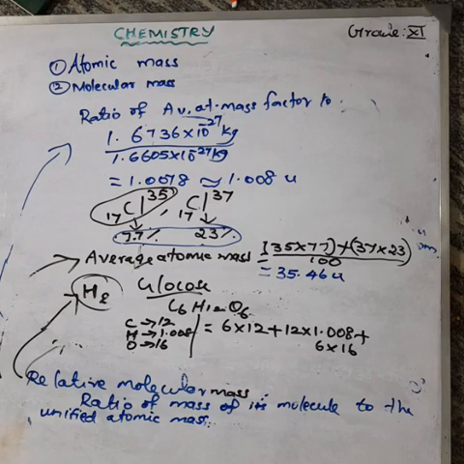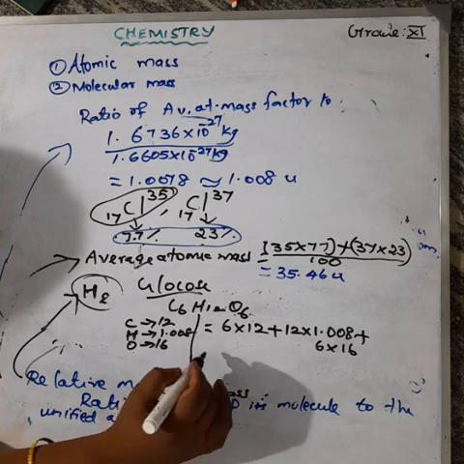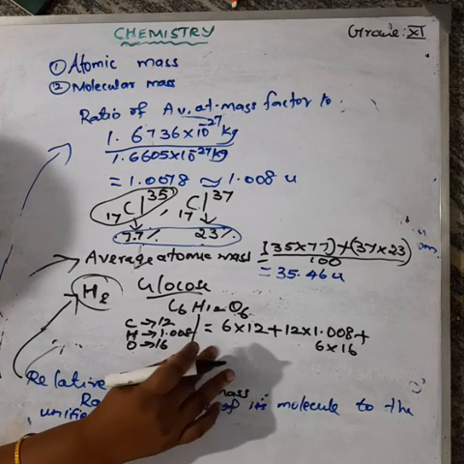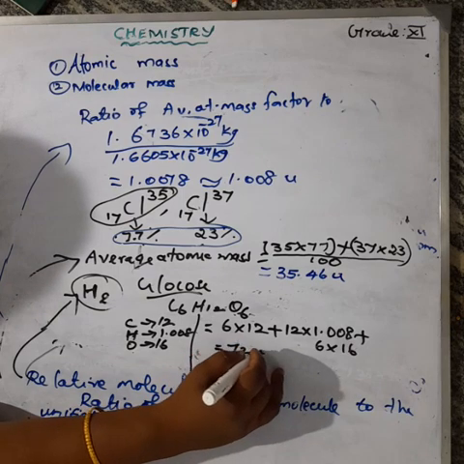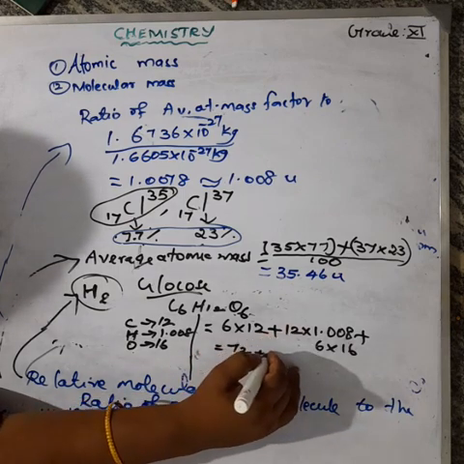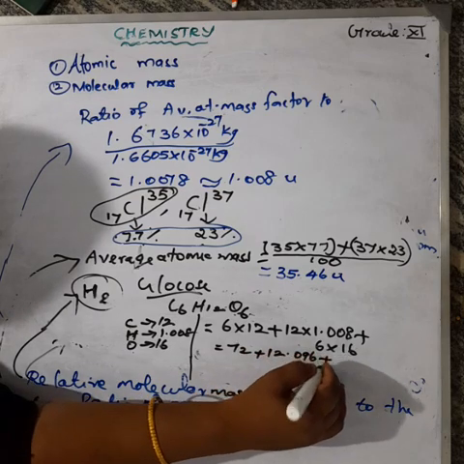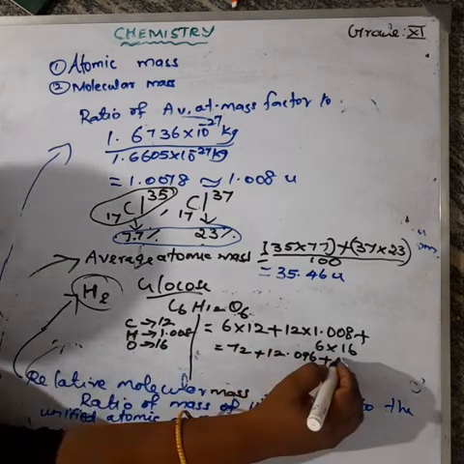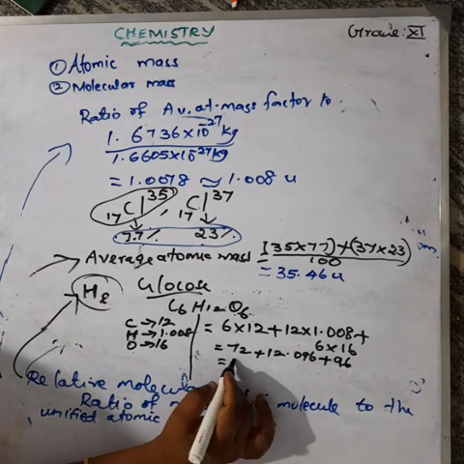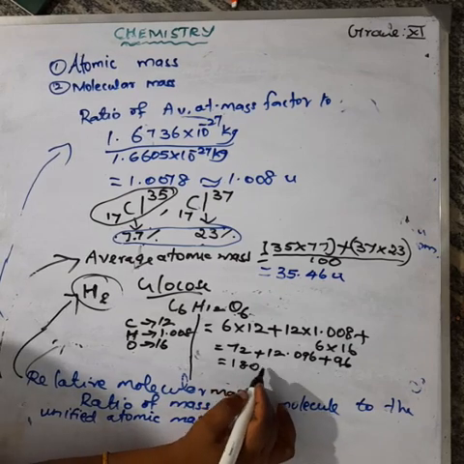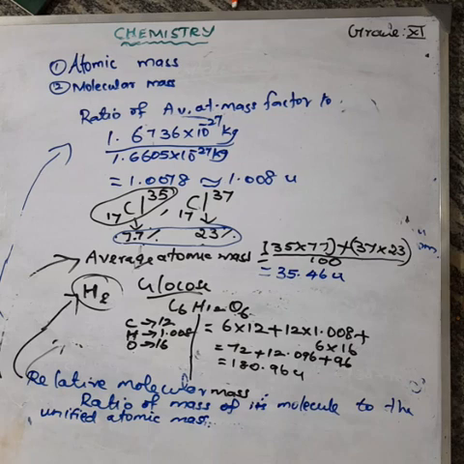Okay, so when multiplying these three terms, 6 into 12 is 72, plus 12 into 1.008 is 12.096, plus 6 into 16 is equal to 96. Okay, so when we add these three, we get 180.096 U. U means unified atomic mass.